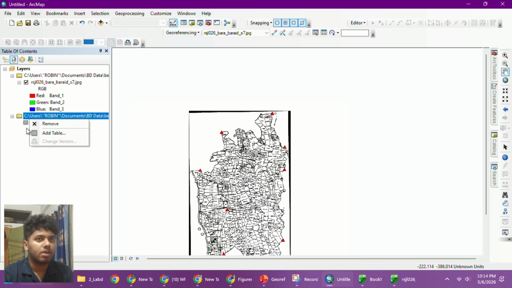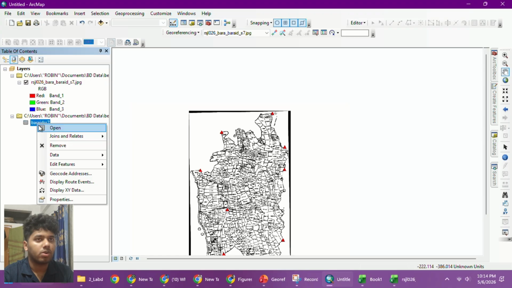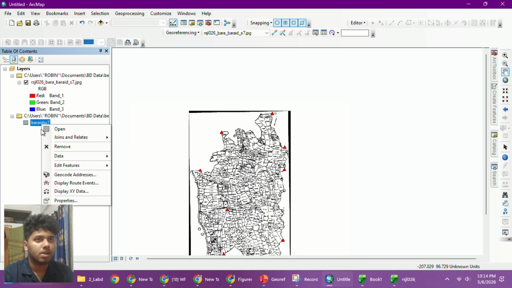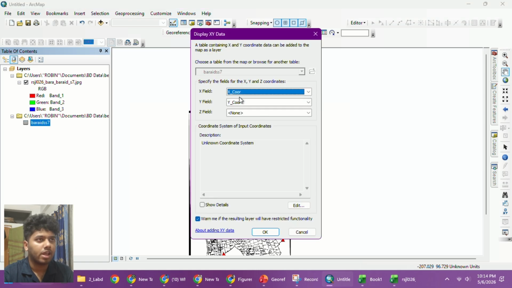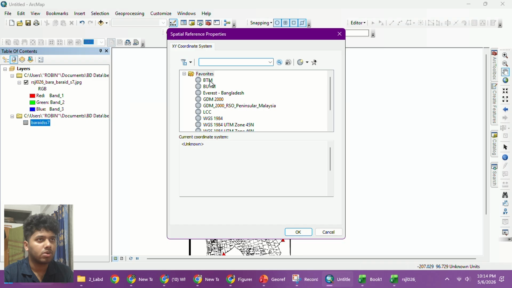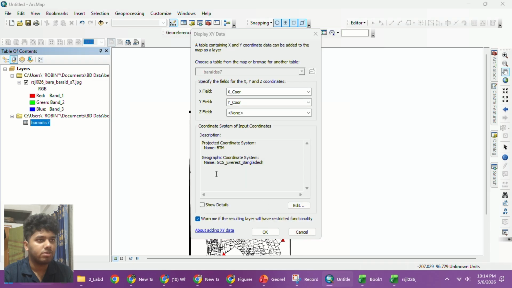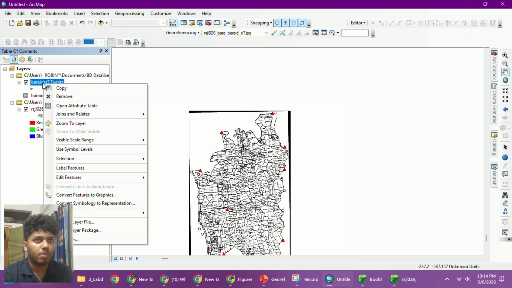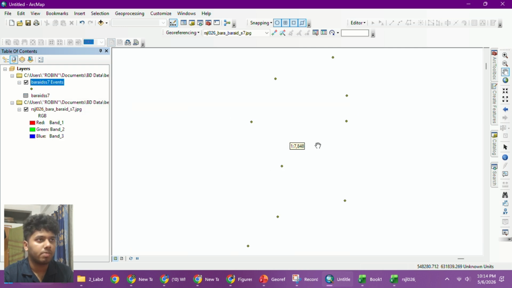Now I'm gonna right click it and choose display XY data. I'm gonna define the x coordinate and y coordinate and define the coordinate system. I know the coordinate system is BTM, so you have to choose what your coordinate system is. Click on OK, and I'm gonna zoom to layer. Here I've got these are my points.